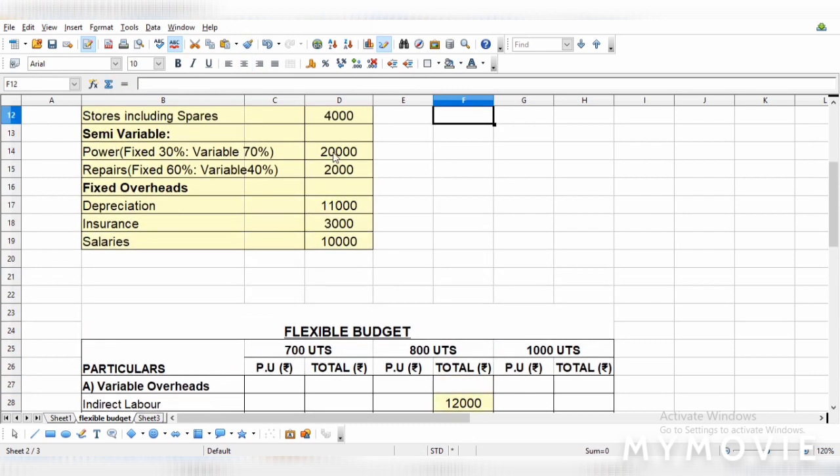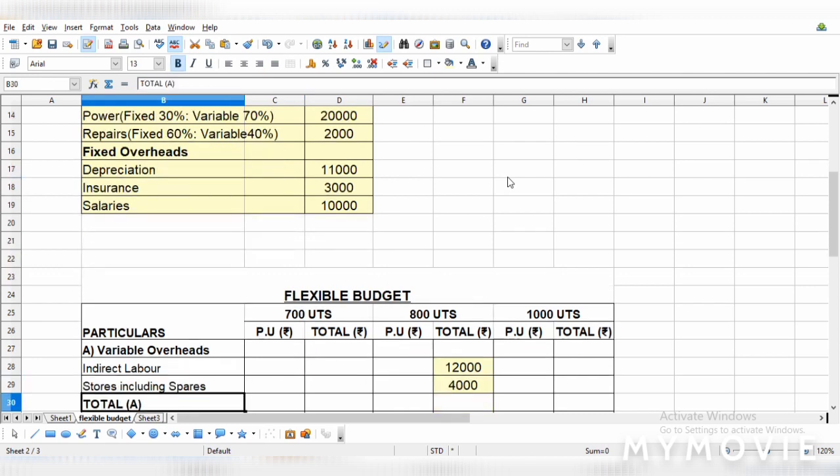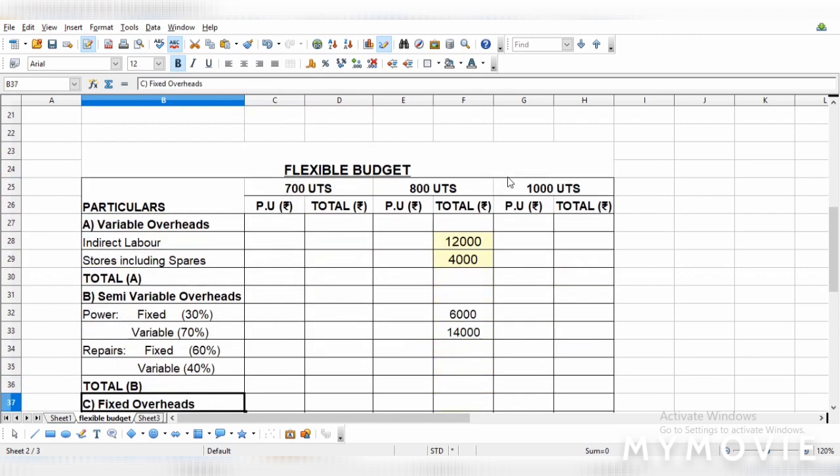Next, coming to the repairs, it is 2000 rupees, out of which 60% is fixed and 40% is variable. So 60% of 2000 is 1200. So 1200 is fixed and 800 is variable. We will enter that also here.